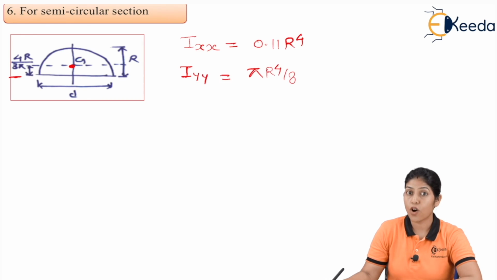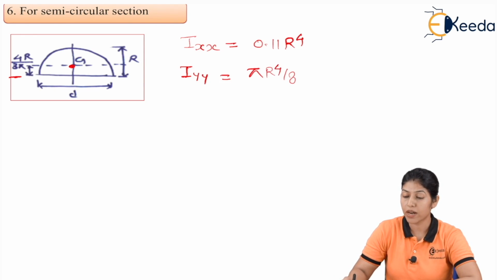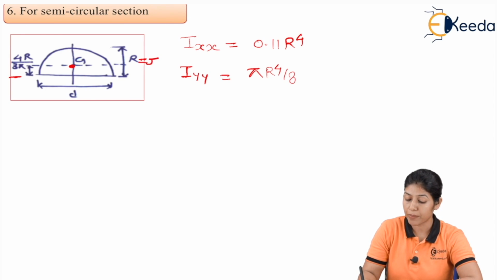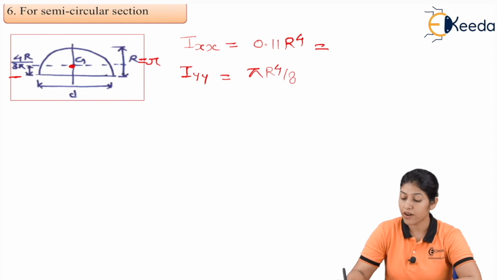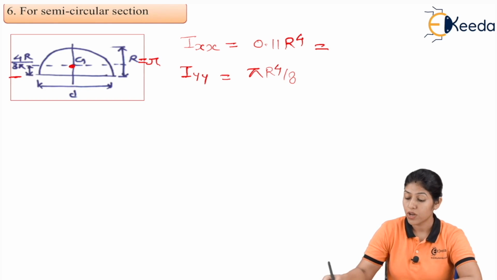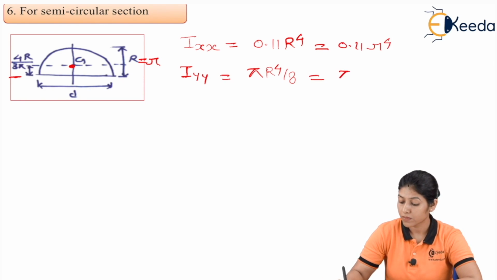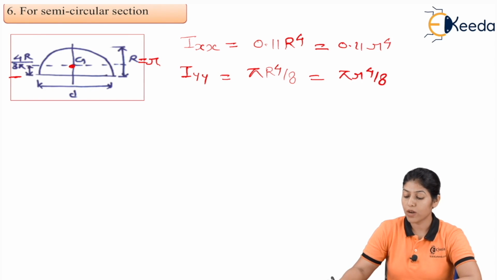The formula of Ixx is 0.11 r to the power 4, and Iyy will be pi r to the power 4 by 8. Here, in place of capital R, if we put small r, capital R and small r are equivalent, so we can write this equation with another notation also. It will be 0.11 small r to the power 4, this is Ixx, and pi small r to the power 4 by 8, that is Iyy. So these equations represent the moment of inertia for a semicircular section.